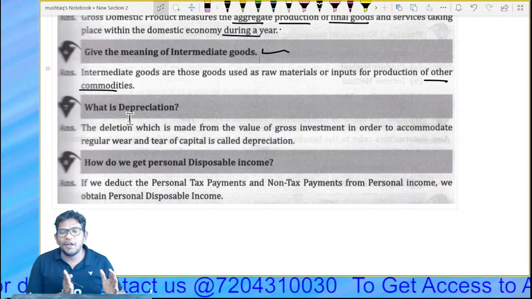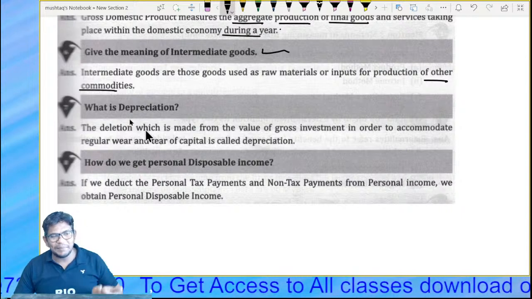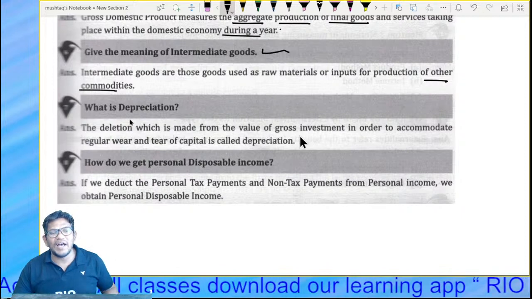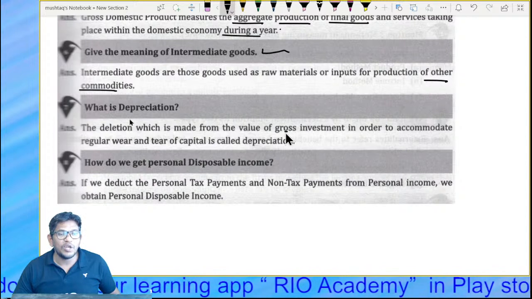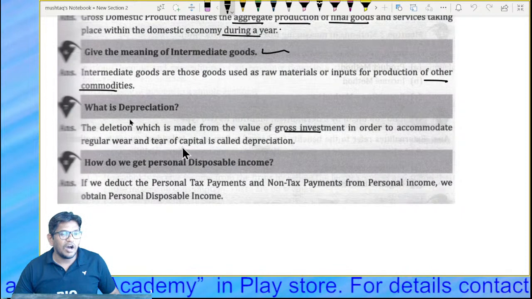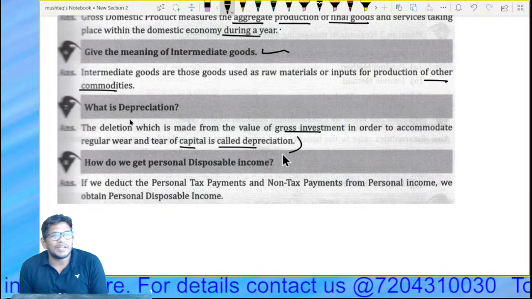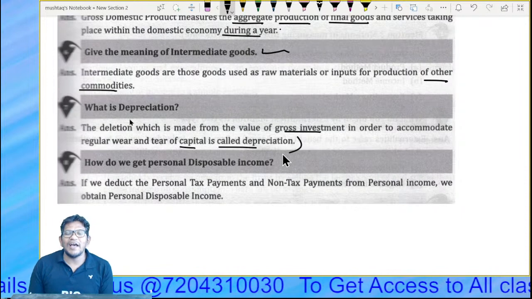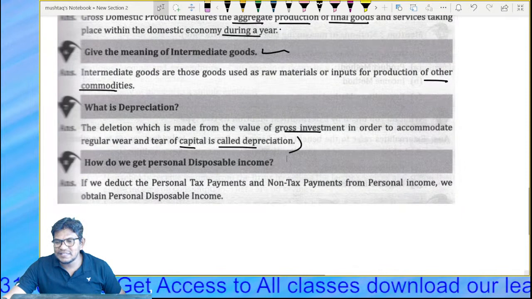But in economics it's different. The deduction made from the value of the gross investment in order to accommodate regular wear and tear of capital is called depreciation. Otherwise, whenever the capital goods are used to produce goods, the value of those goods is reduced due to wear and tear. That is called depreciation.